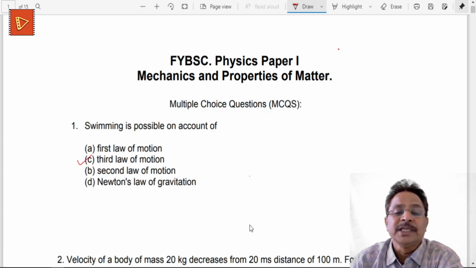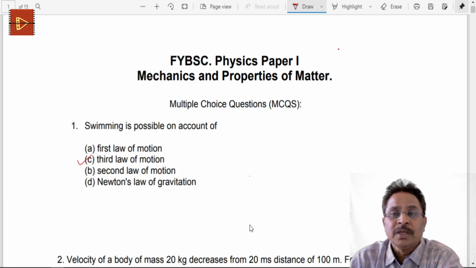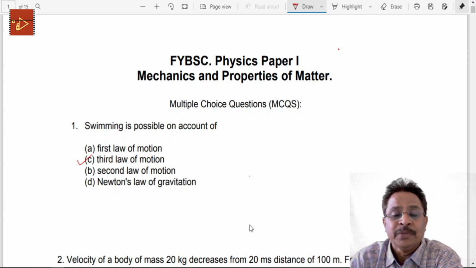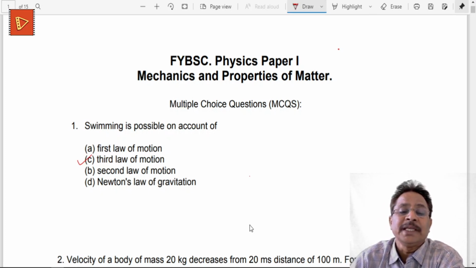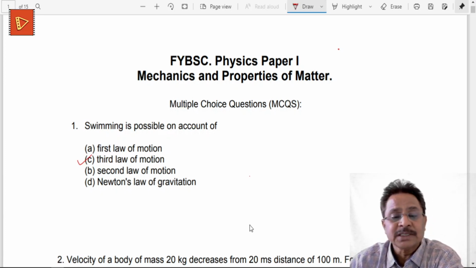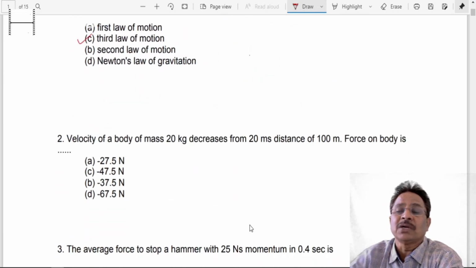So swimming is possible on account of the third law of motion, because in water we apply a certain force through our legs or hands. That is the action, so there has to be a reaction, and this reaction is provided by the water itself. Because of that the swimmer goes ahead or backward, according to the direction of the force applied. That's why the third law of motion applies in swimming. Neither the first law nor the second law of motion is applicable, and Newton's law of gravitation is not needed at all in this case.